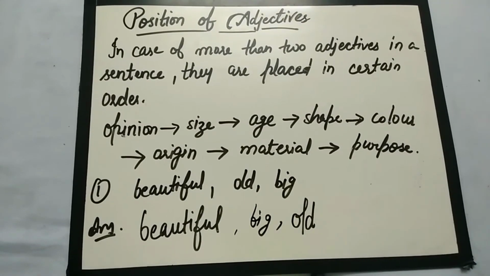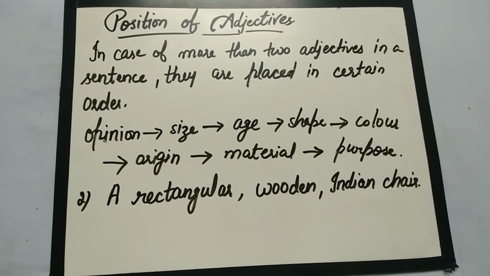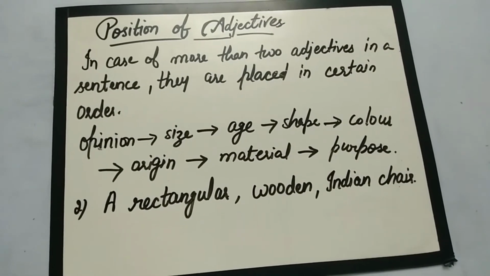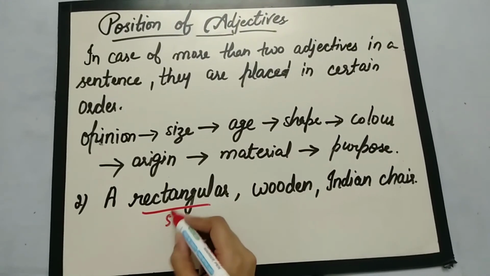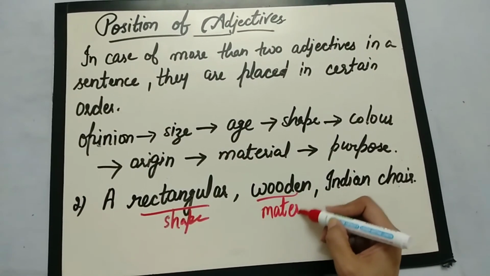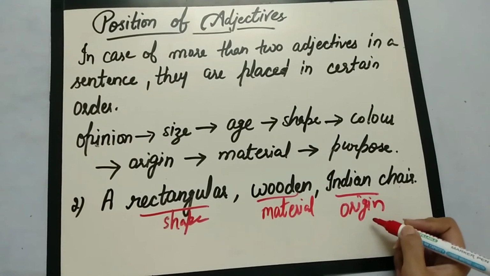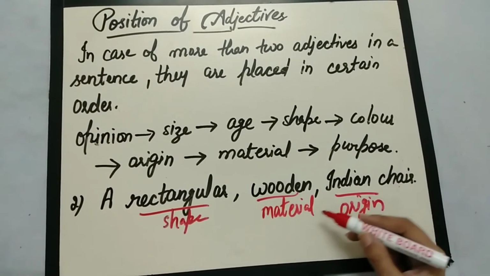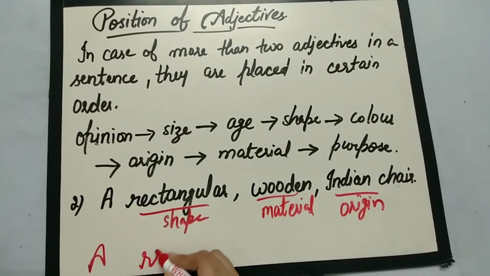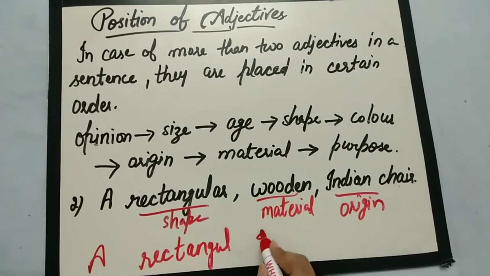Let's take one more example. So in this second example, we have three adjectives for the noun chair: a rectangular wooden Indian chair. So first of all, we have to see that rectangular is the shape, then wooden is its material, and Indian is its origin. Accordingly, first of all will come the shape, then the origin, and then the material. So we will write down a rectangular Indian wooden chair.